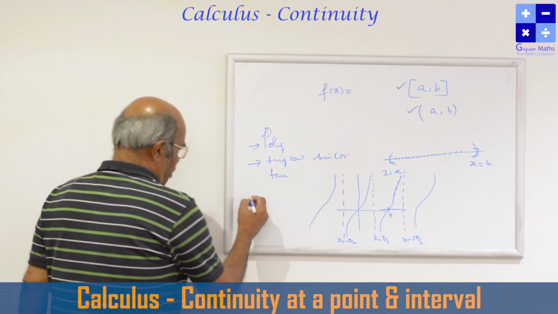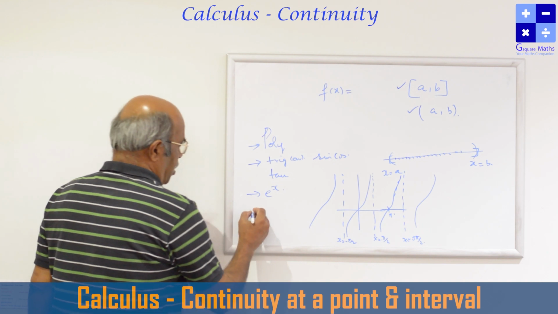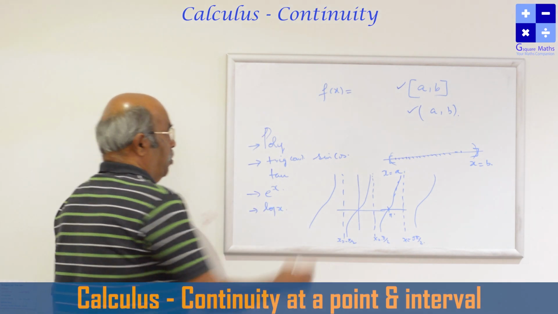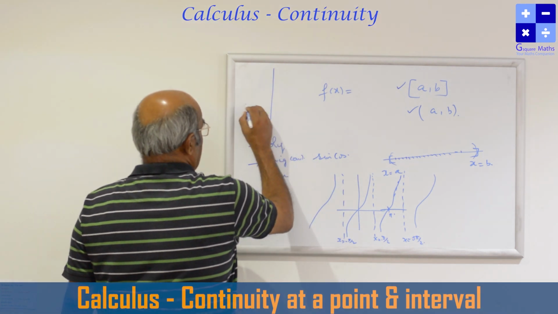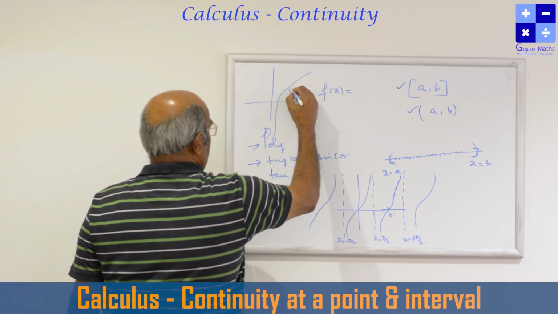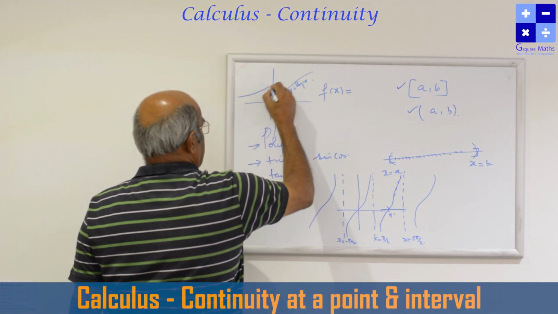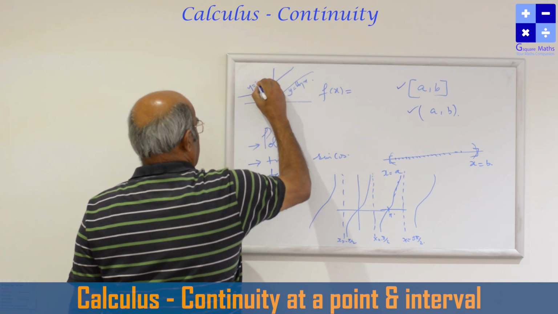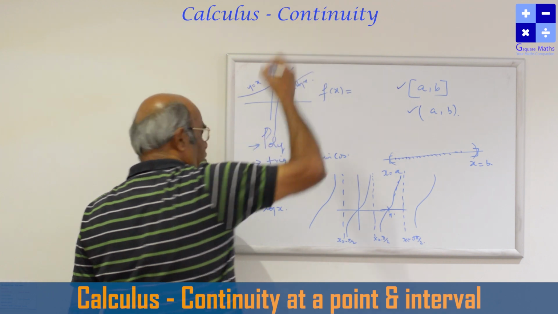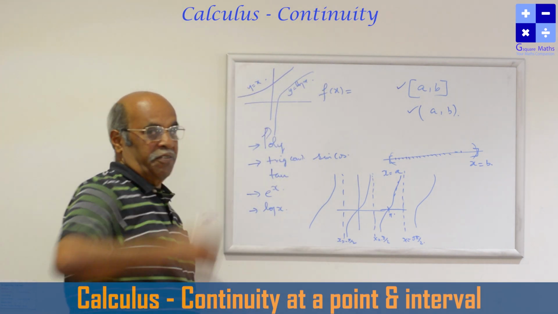So exponential functions are continuous. Logarithmic functions are continuous in a particular interval. This is the log function, y is equal to log x, and the exponential function is y is equal to e power x. This is continuous. Without lifting the pen I can draw the graph, and without lifting the pen I can finish the log graph.